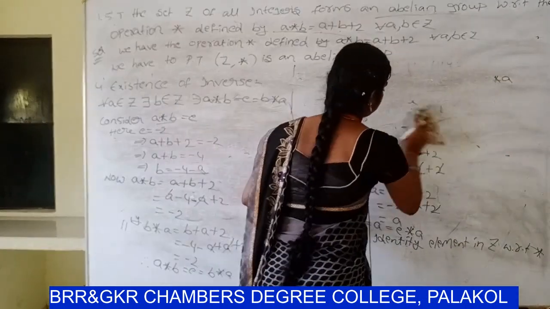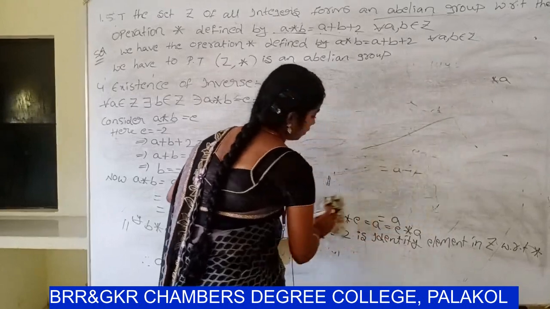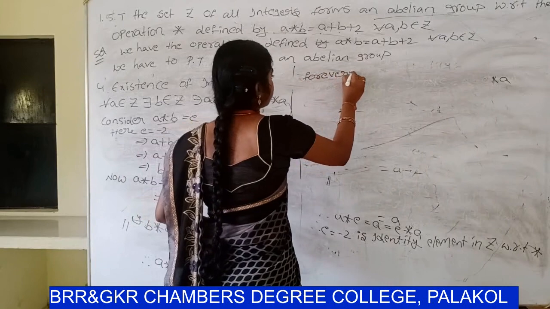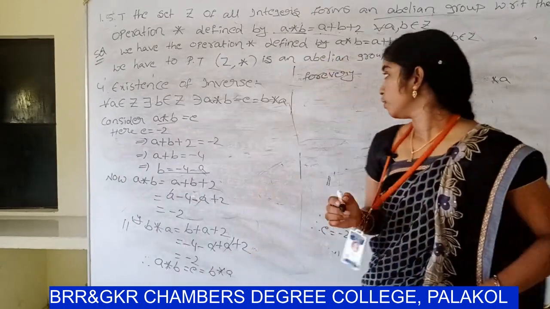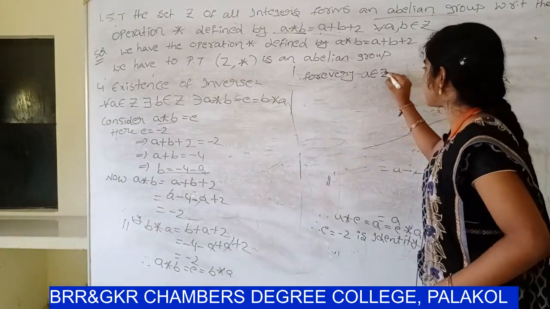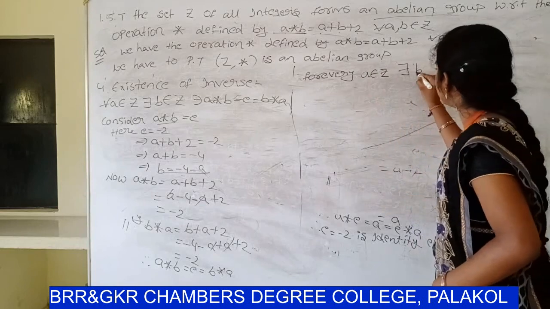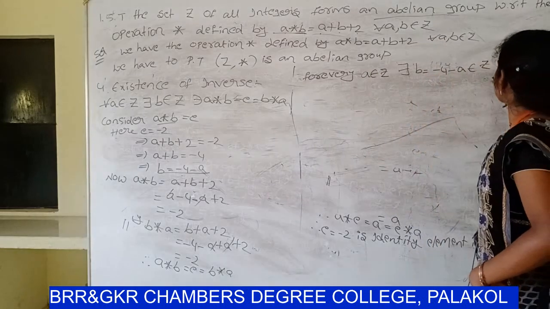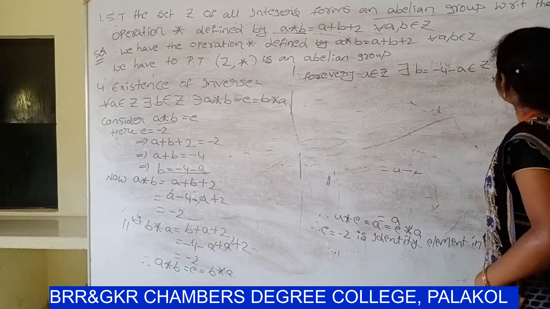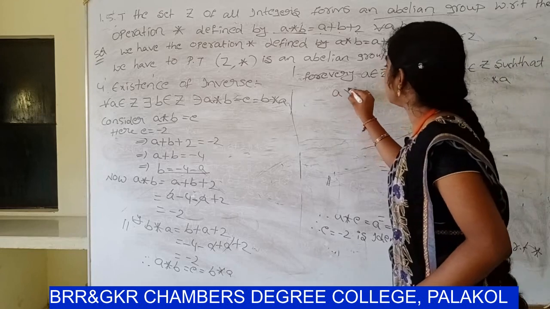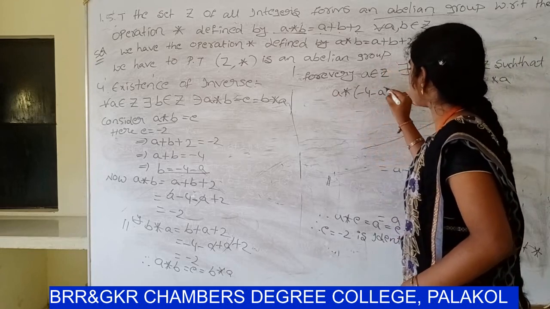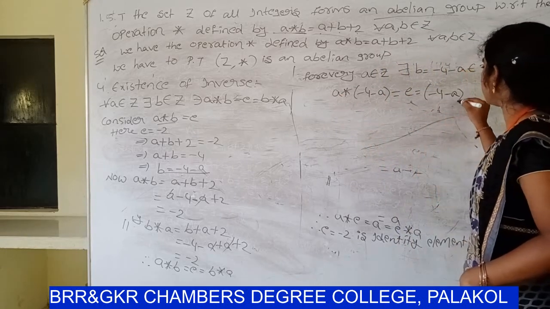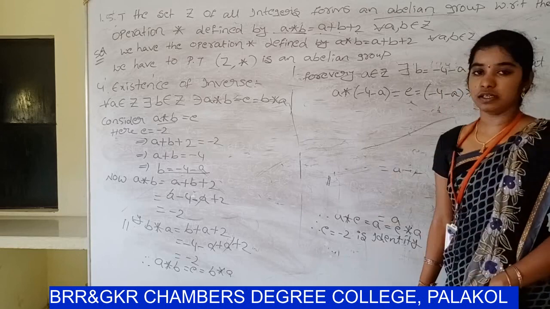So finally it can be written as: for every a belongs to Z, there exists b equal to minus 4 minus a belongs to Z such that a star (minus 4 minus a) equals e equals (minus 4 minus a) star a. So this is the inverse property.